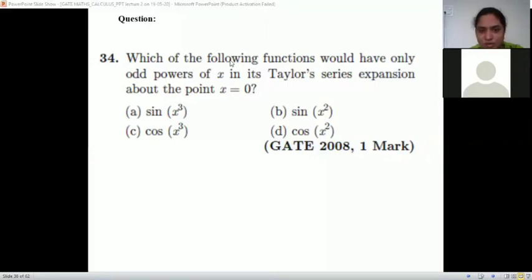It is x minus x cube by 3 factorial plus x raised to 5 by 5 factorial, minus alternate plus and minus, and odd powers. And cos x starts with 1 minus x square by 2 factorial plus x raised to 4 by 4 factorial, alternate plus minus, and even powers. Right. So have you found the answer? Anyone?